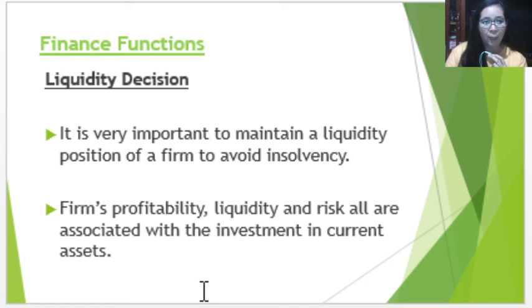Okay, so the firm's profitability, liquidity, and risk are all associated with investment in current assets. So this is how they utilize their assets in generating profits. Liquid means they have enough cash balance to pay for their liability.